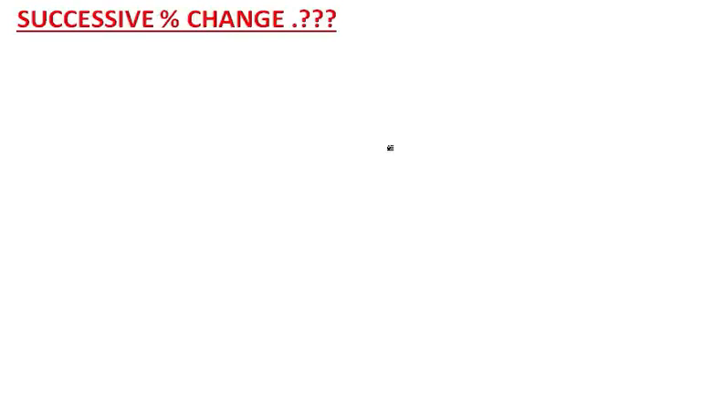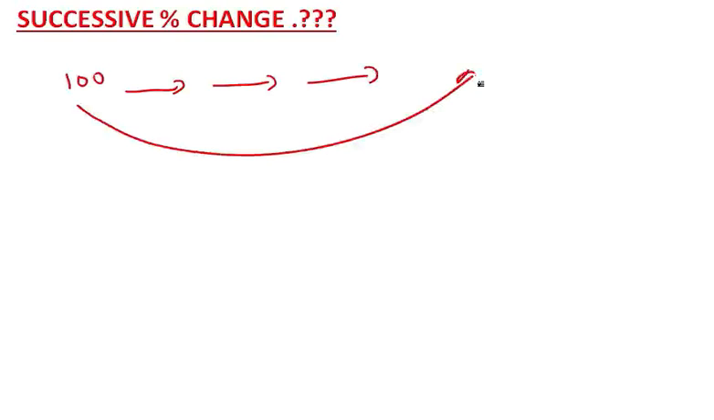Successive percentage change. Now tell me, this is 100. For example, this 100 got increased by some percentage, again some percentage, again some percentage, and it is asking you what the net change is. If you increase 100 by some percentage again and again, what would be the net change?